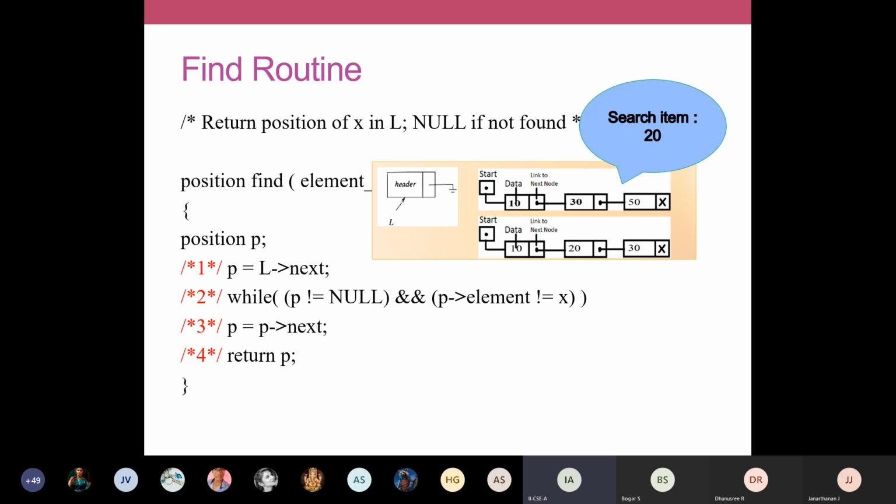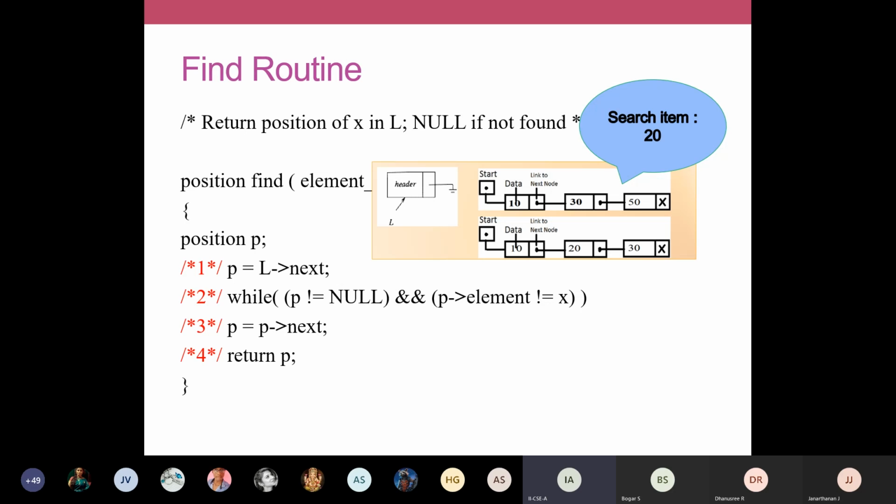How to jump to the next node? Simply, to jump to the next node, we are going to use a statement called p is equal to p arrow next. Okay, p defines the first node. I'm modifying this p as p arrow next. P arrow next holds the address of the next node, is it not? So we are storing that address in p. So this is a technique to traverse your linked list. P is equal to p arrow next.